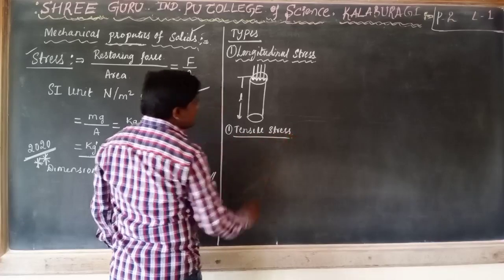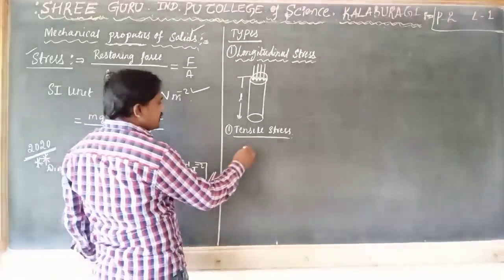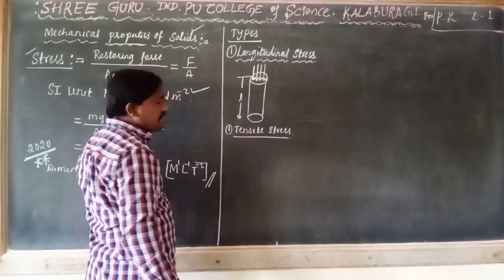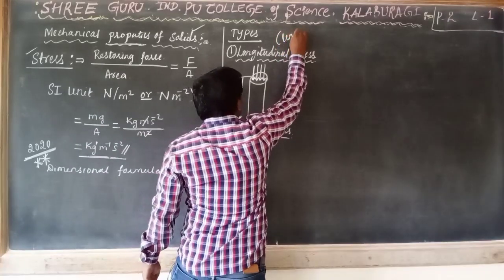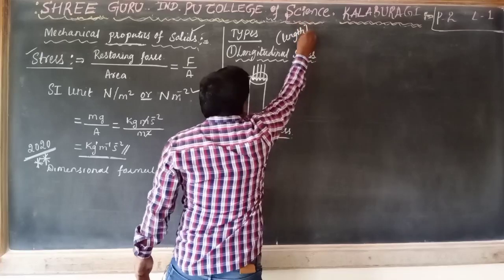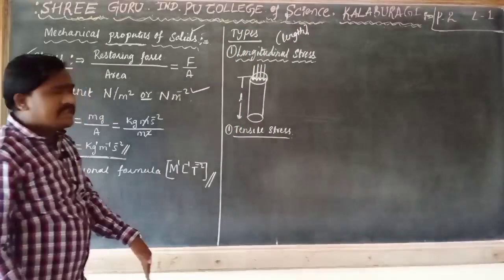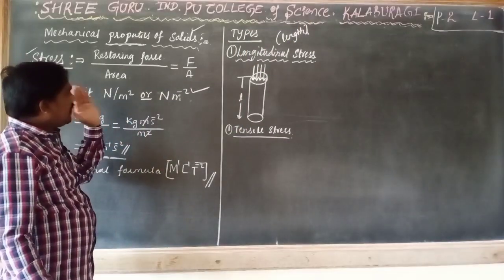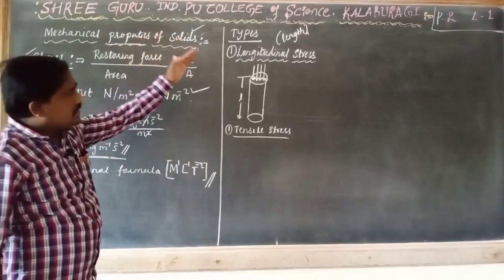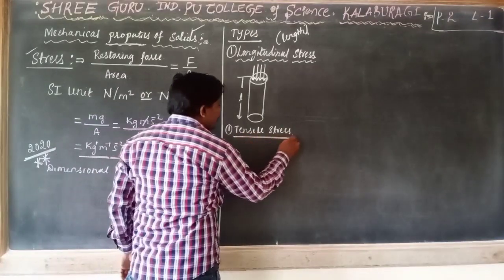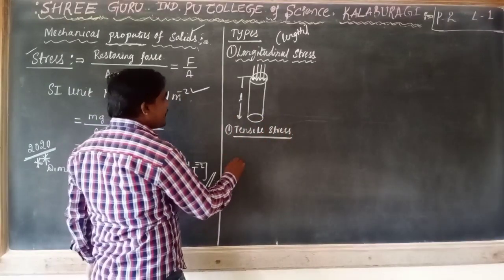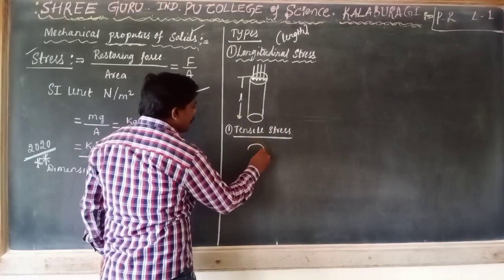Longitudinal means we are considering only the length. We are discussing the length changes: after applying a force, the length is going to change. Tensile means there is an increase in the length of the body.